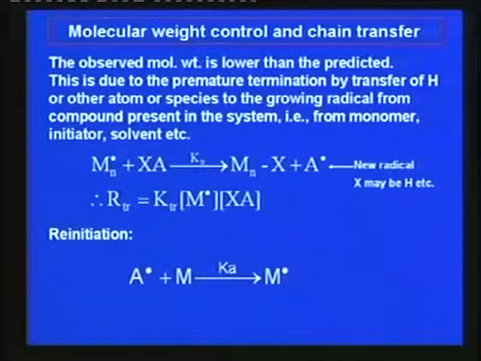Now, here in this case of addition chain polymerization, how do we control the polymer molecular weight? In case of condensation polymerization, you saw that molecular weight can be controlled by deliberate addition of monofunctional reagents, or you can stop the polymerization by chilling or some other means. Those were the techniques of controlling the polymerization over there.